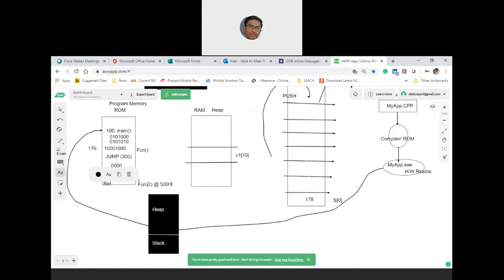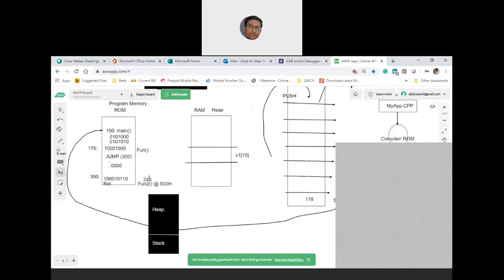Now it starts executing the instructions at 300, and this function 2 call is present at, let us say, address 345, which means at the 346th address it has to return back. So notice that first you started in main. In main you are executing, then you are saving 176, which is the address of the next instruction after the function call.